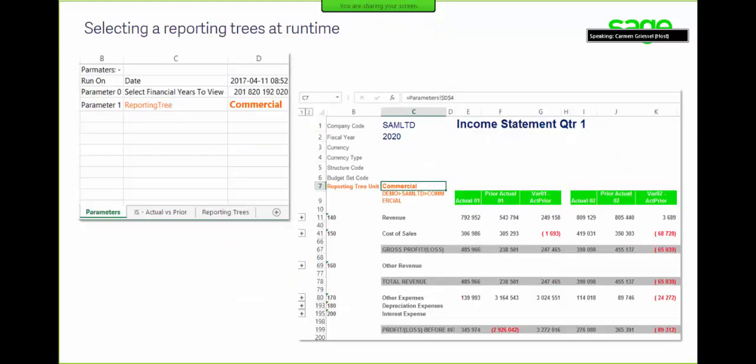Finally, closing up with capturing that reporting tree at runtime as a parameter. So a few things here: you would need to firstly add a parameter sheet to your report. You would also need to add a parameter field into your data container as well. So I'll cover that and show you how to do that, as well as a couple of extra layouts that I've created to show you the possibilities inside using Sage Intelligence and reporting trees.